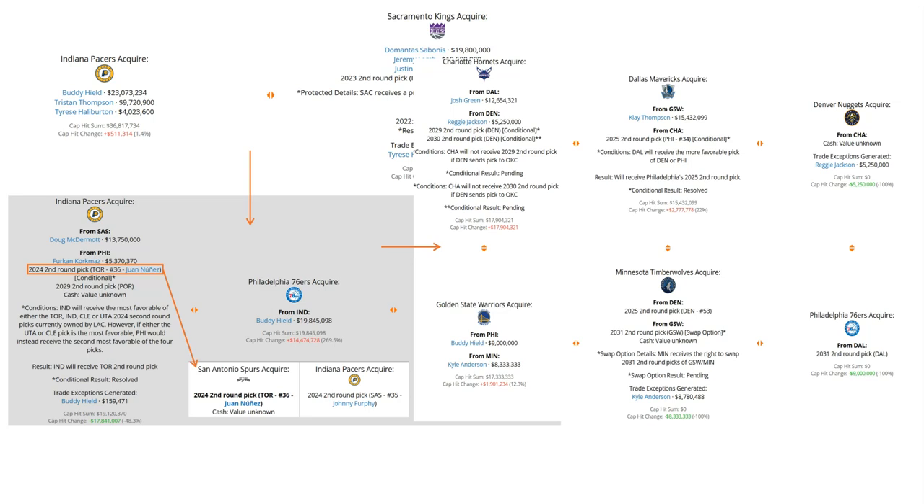The Nuggets would pick up an unknown amount of cash from the Charlotte Hornets, who would acquire Josh Green from Dallas, along with Reggie Jackson and 2 second-round picks from Denver. And the Warriors would send Klay Thompson to the Dallas Mavericks, along with a second-round pick in 2025 that was conditional. Of course, all of the pieces here are still with their respective teams.